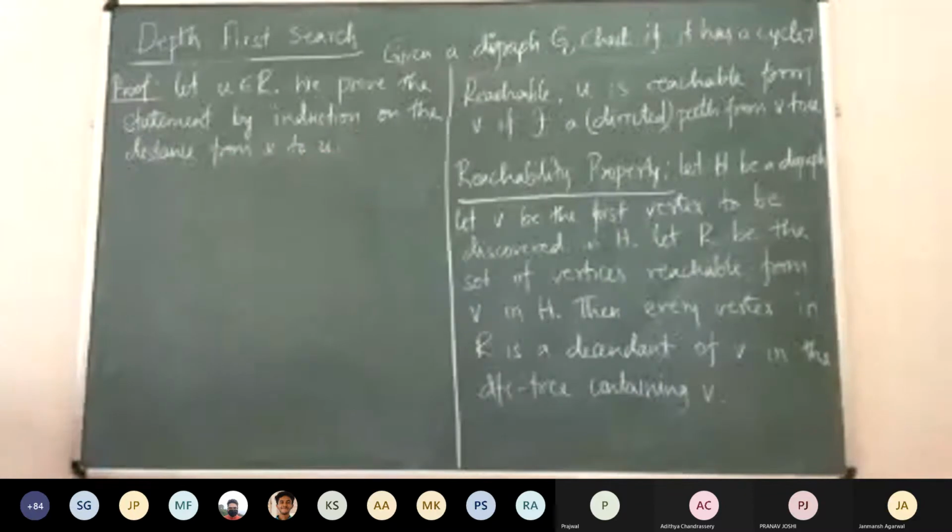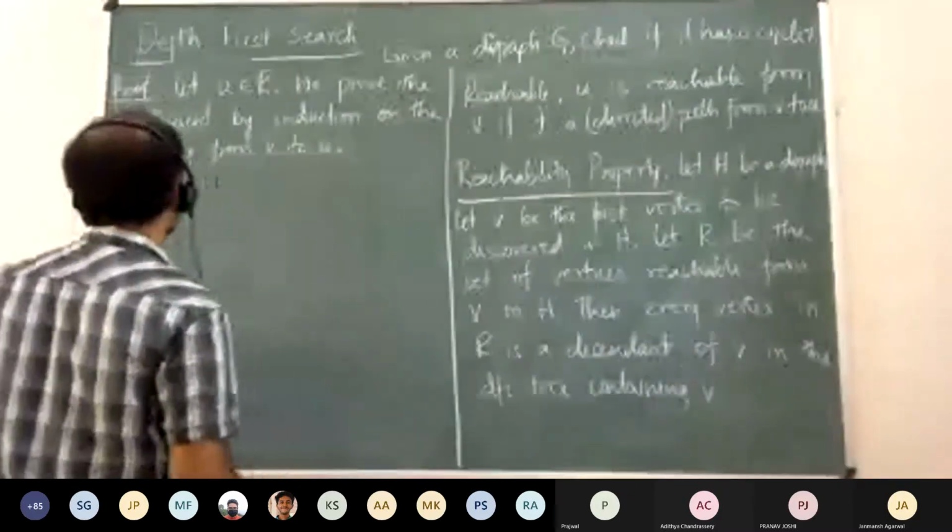When we say distance, it is the number of edges in the shortest path from V to U.